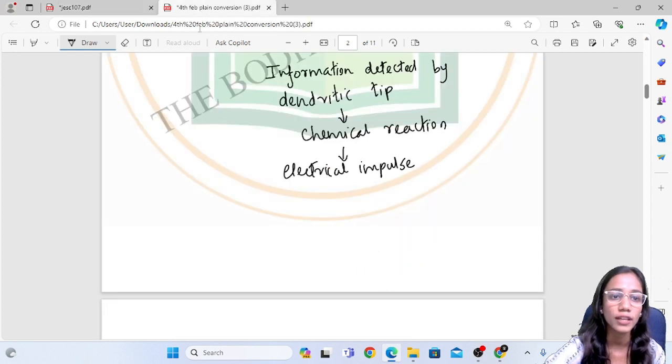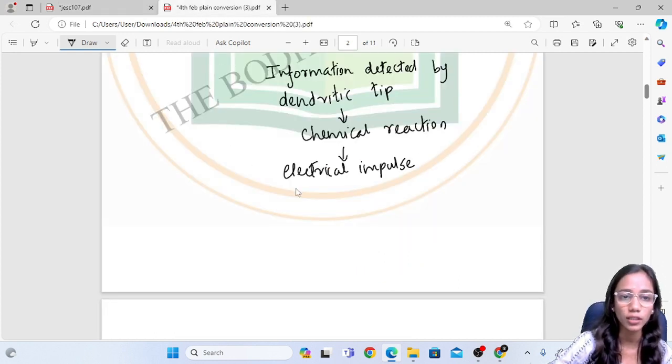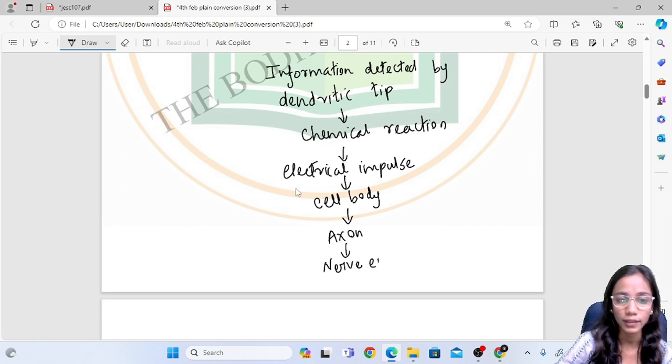So after the electrical impulse, it goes to the cell body, followed by the axon and to the nerve ending.